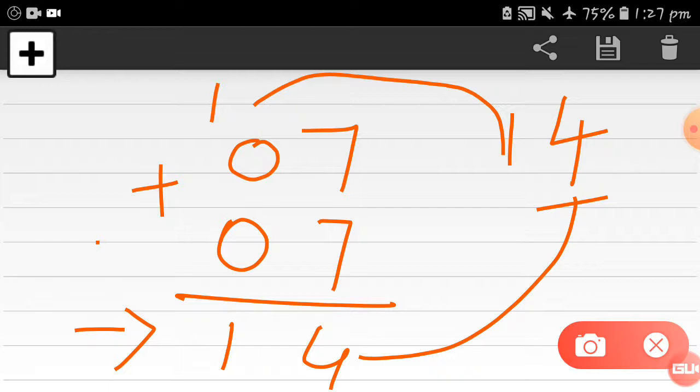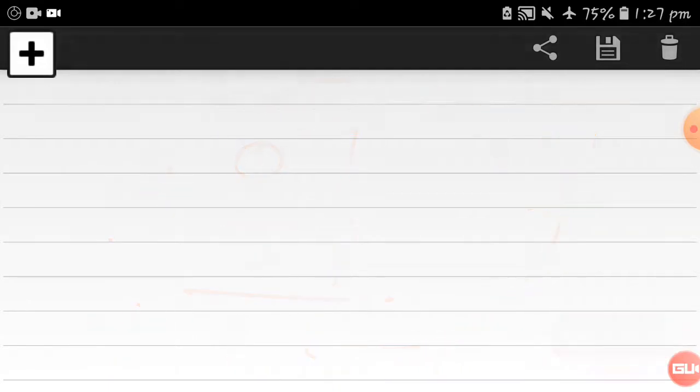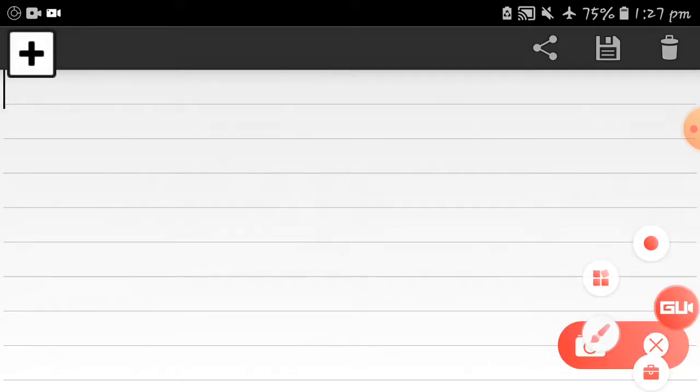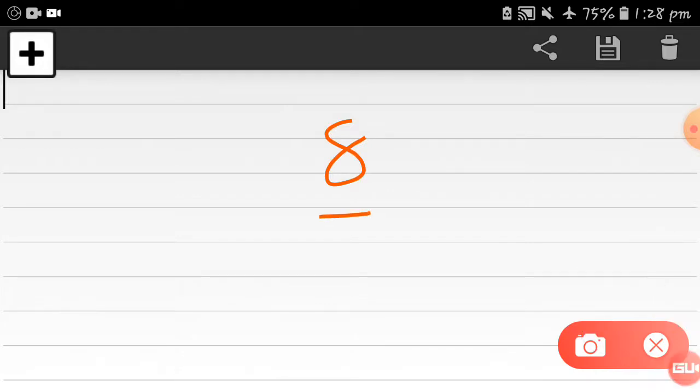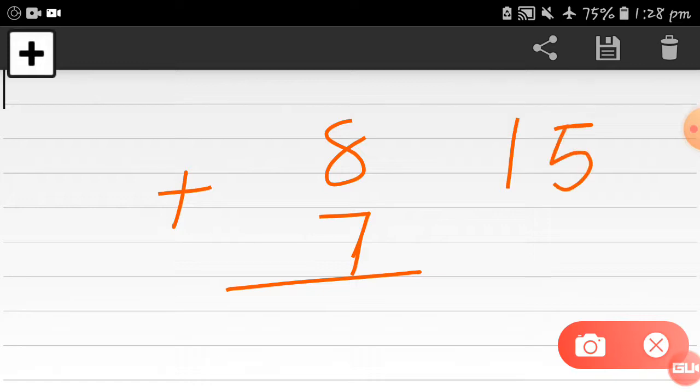One more example let's take, and then we'll go through the worksheet. Okay, last example. See this 8 and 7 here. This is our last example. See, here is 8 plus 7. Now how much is it? 8 plus 7? Yes, it is 15.